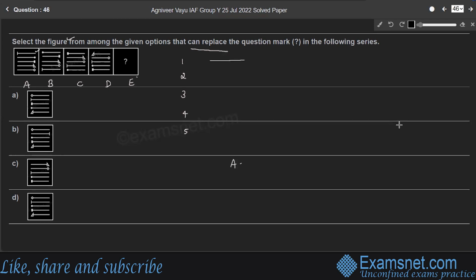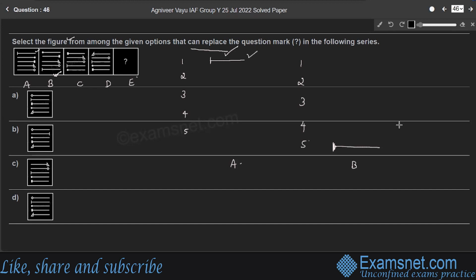Consider figure B, right? In figure B, the position of the first line of figure A will be the 5th position. So in figure B also we'll consider 5 positions, right? So the 5th position will be this line, right?